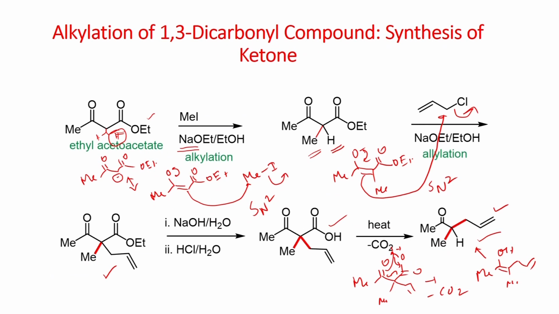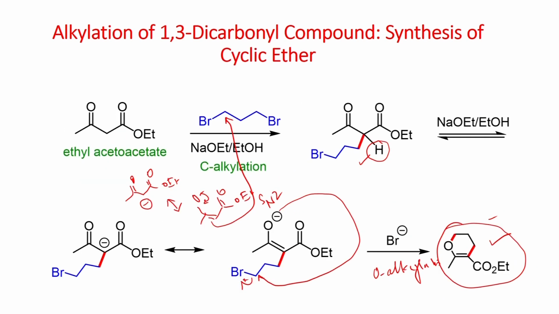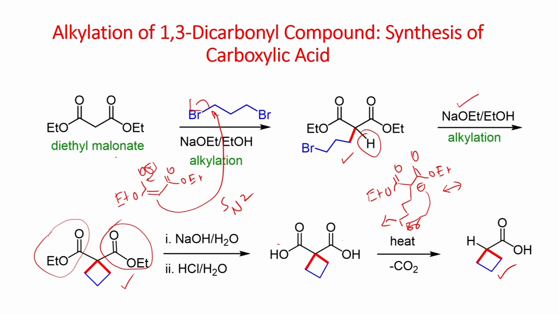So, if you look at the first case, we have seen the reaction of two different alkyl halides, methyl iodide and allyl chloride, and then in the second example, the substrate was the same. We have seen intramolecular alkylation, first intermolecular followed by intramolecular. In this way you can make this cyclic ether. Next we have seen both steps, intermolecular followed by intramolecular alkylation, taking place via SN2 pathway. However, in this case the formation of the cyclobutane derivative takes place.